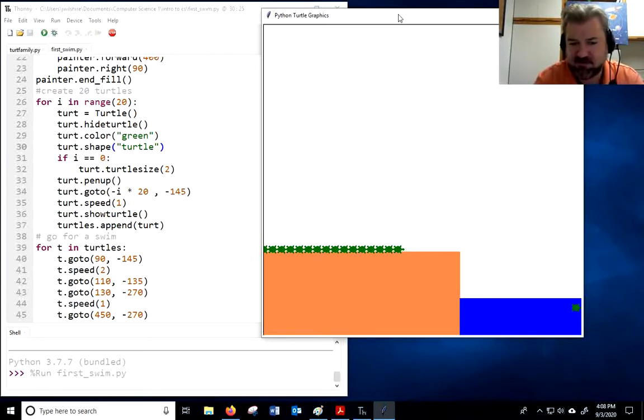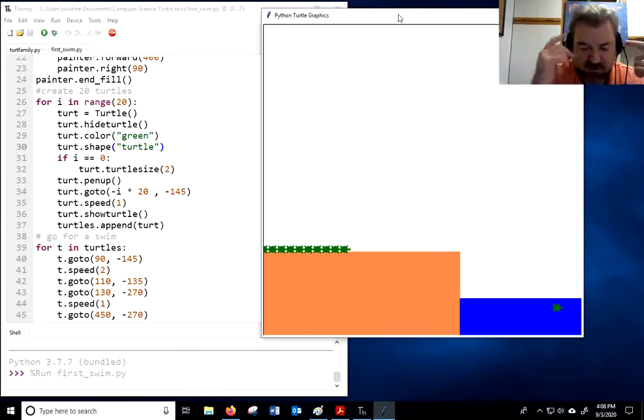And you can see I had them go up a little bit from negative 145 to 135, so they're kind of jumping, right? That's why I did that on the go-to. And look how each one of them is doing that code. Each one has to go a little bit longer because I'm using go-to instead of forward. When I say go-to, it'll go to a specific XY value.